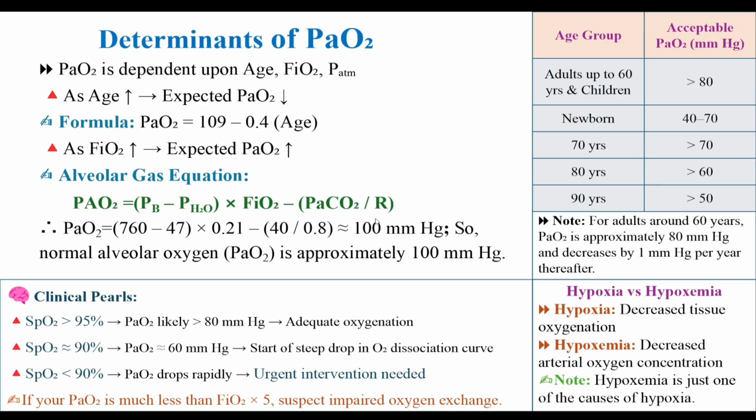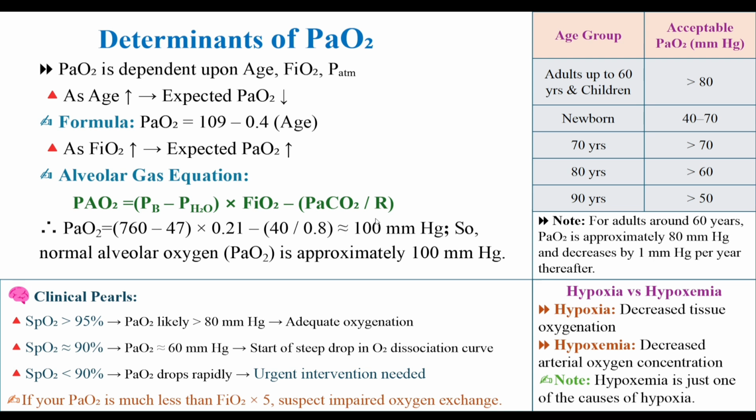PO2 is not a fixed number. It depends on key variables such as age. PO2 declines with age. See the table at the right side of the slide. FiO2, the inspired oxygen concentration, and the atmospheric pressure, lower at high altitude. The alveolar gas equation elegantly ties these together. For example, on room air, the alveolar O2 or PAO2 is about 100 millimeters of mercury.